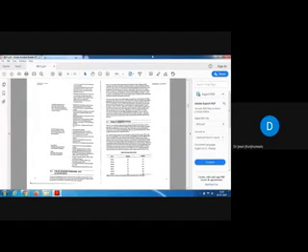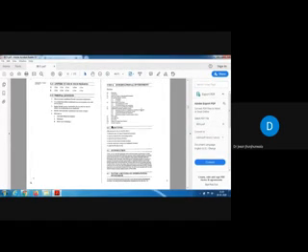Now we'll start with FDI. You might have read about FDI in business environment.